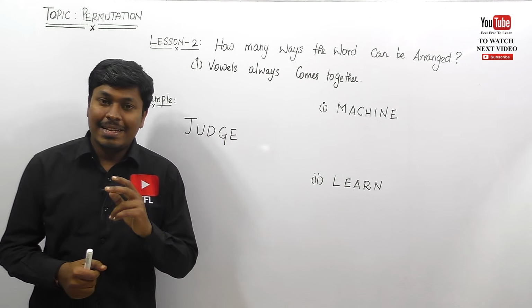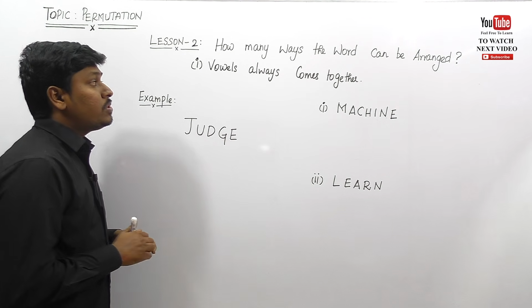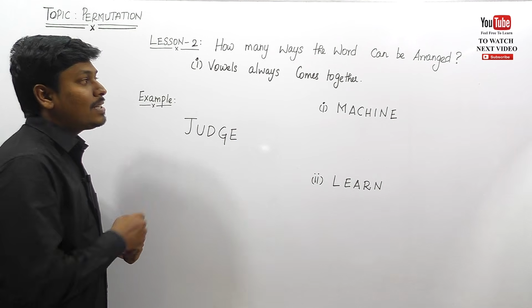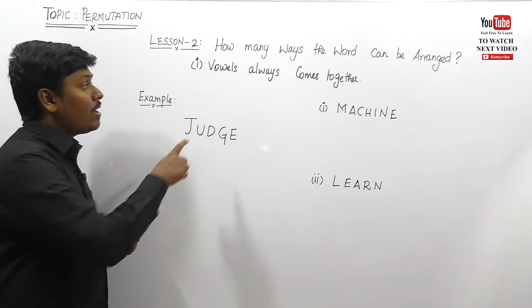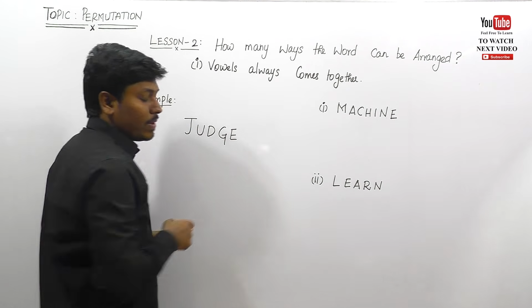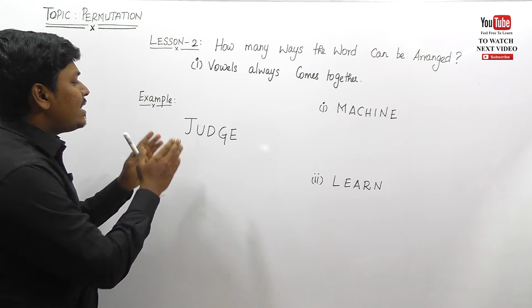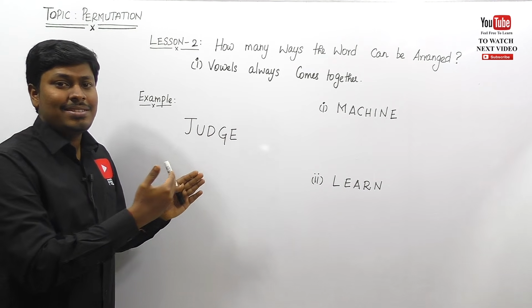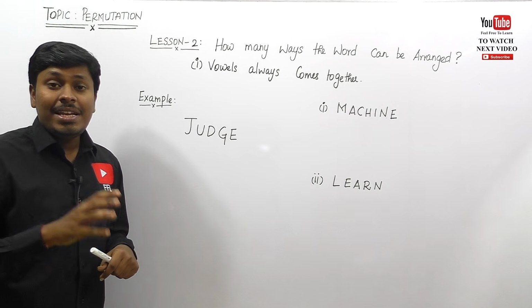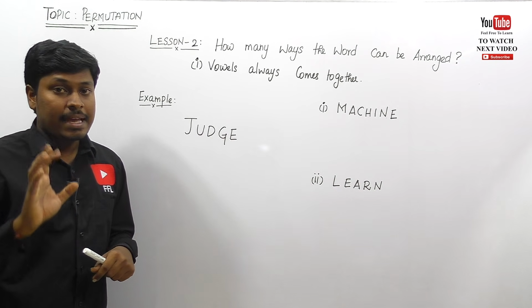Let me move on to lesson number 2. Friends, lesson number 2 is how many ways the word can be arranged. That is in the concept called "vowels should always come together," right? Similarly, they will give a word like judge, mission, sister, and we need to see how many ways the word can be arranged.